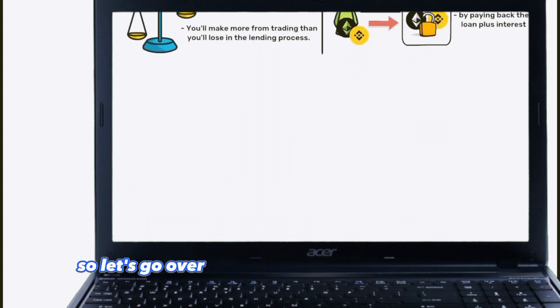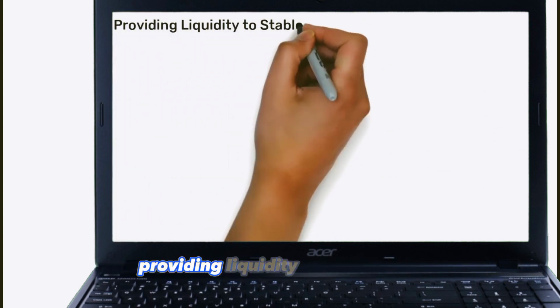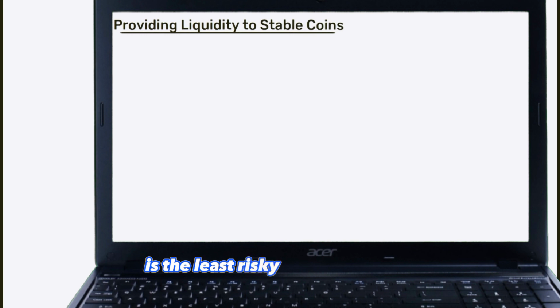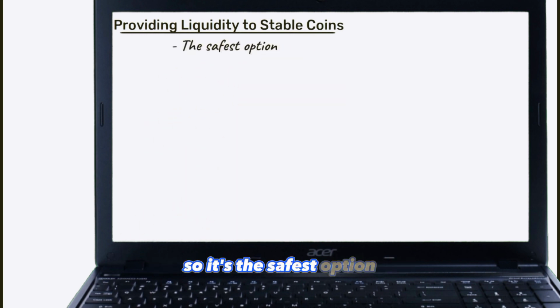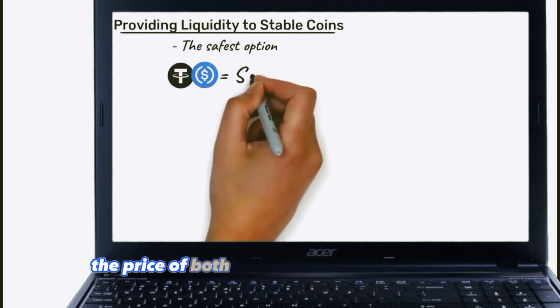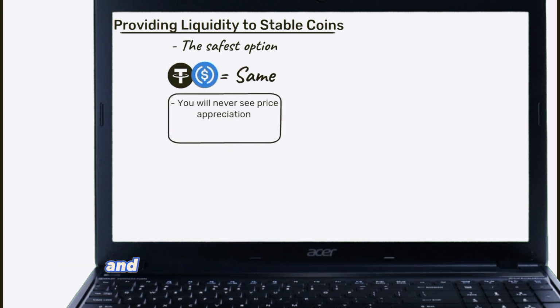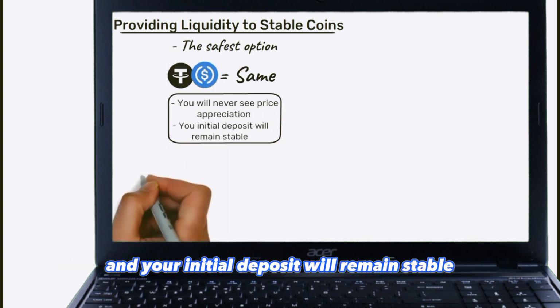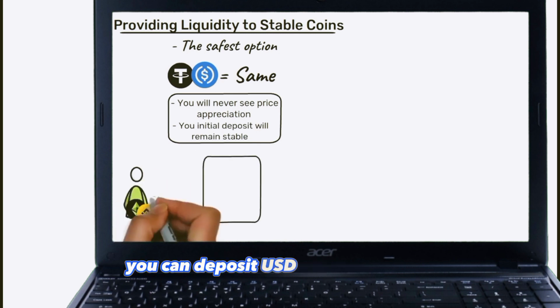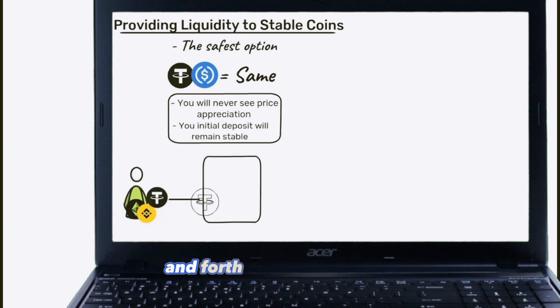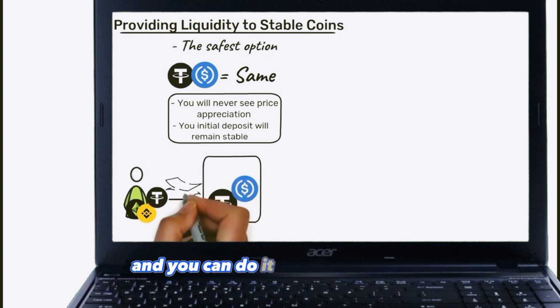So let's go over 3 specific ways to provide liquidity, starting from the least risky. Providing liquidity to stablecoins is the least risky course of action, so it's the safest option. This is because the price of both tokens should stay the same, meaning that you will never see price appreciation, and your initial deposit will remain stable. I mean this because you can deposit USDT or Tether tokens and trade them back and forth with the USD coin.